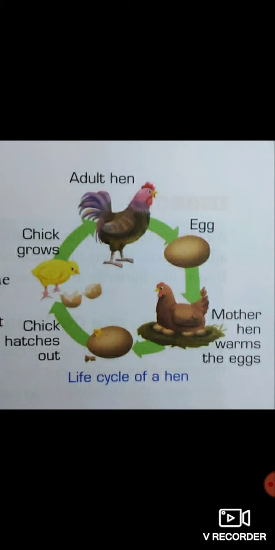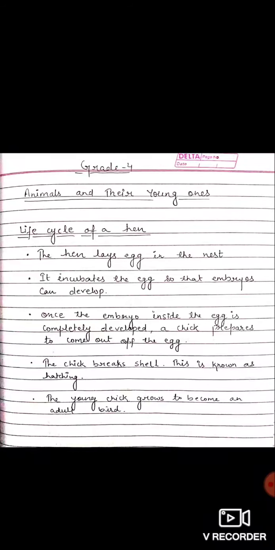In the final stage, the young chick grows to become an adult bird. The parent bird looks after the chicks until they can look after themselves. This is the whole life cycle of a hen.